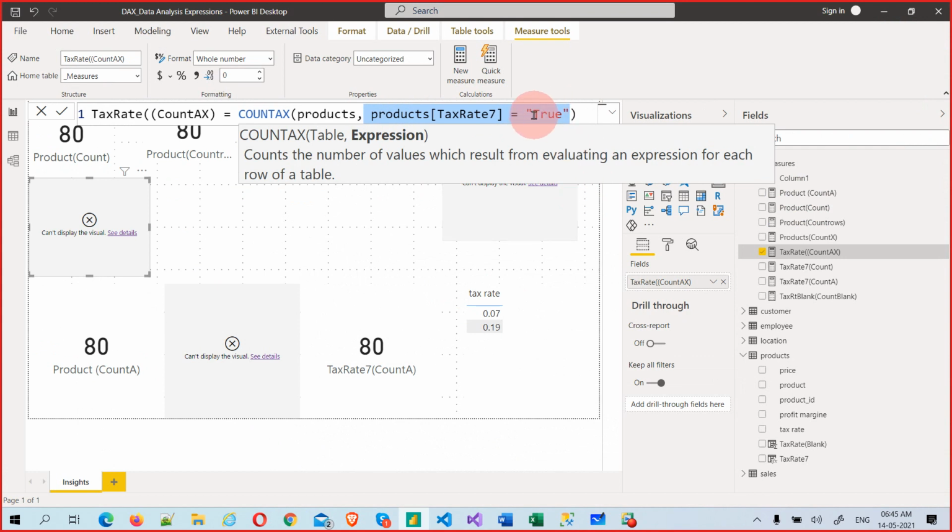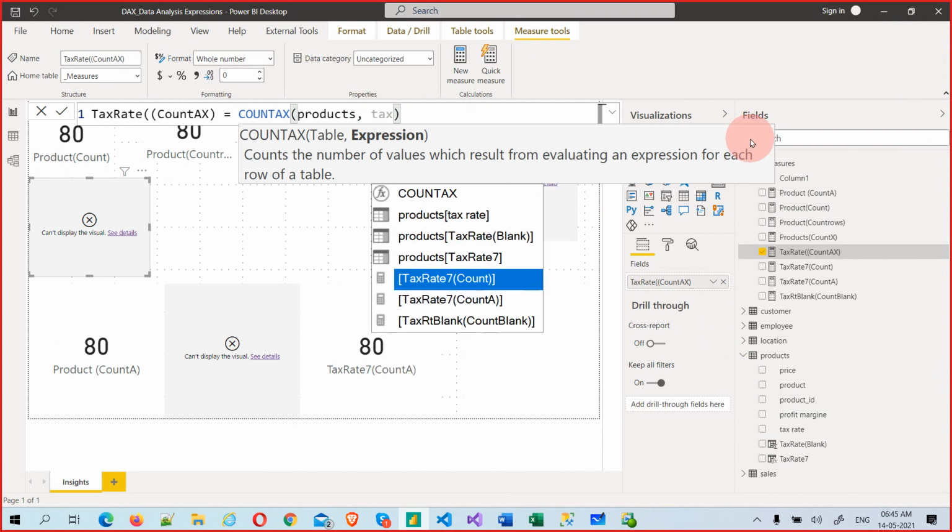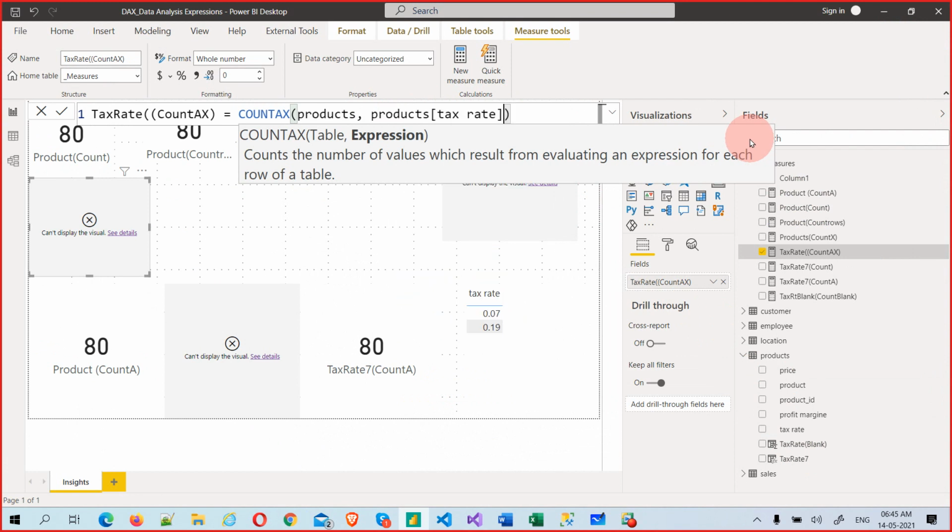The data type true is not working. Let's take price is equal to something else, or tax rate is equal to something else. Will that work or not, instead of boolean? Let's just experiment. Tax rate is greater than 0.007.